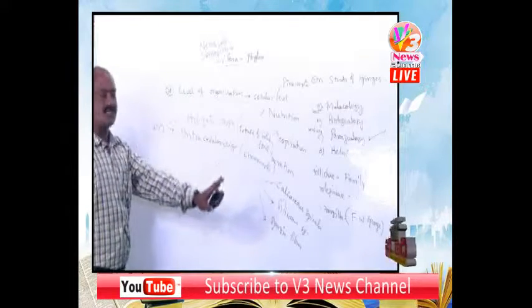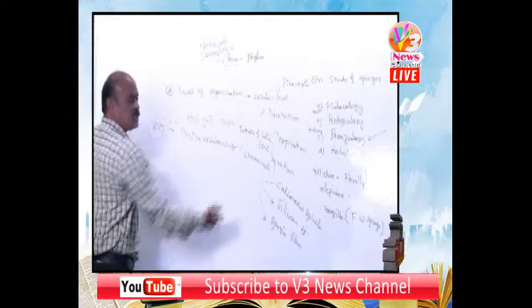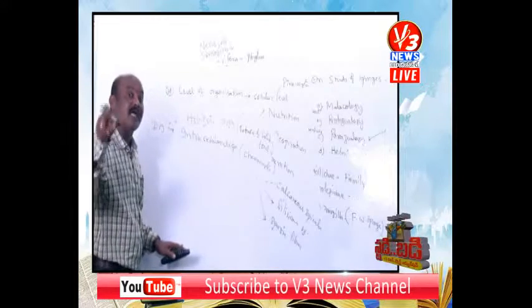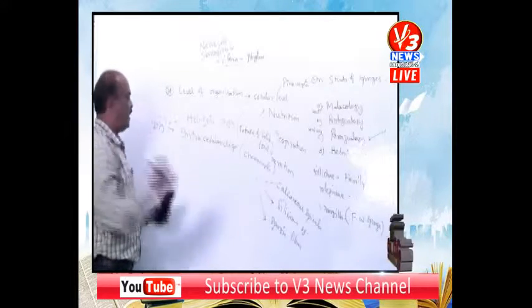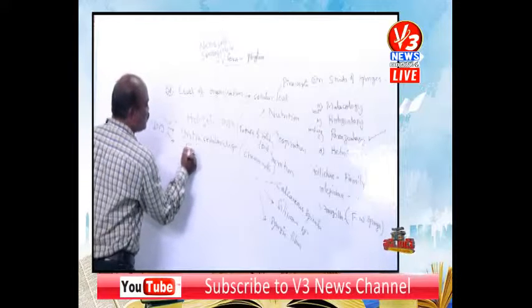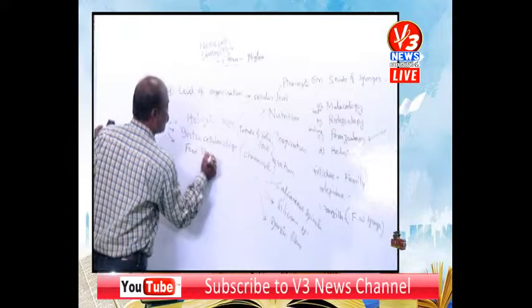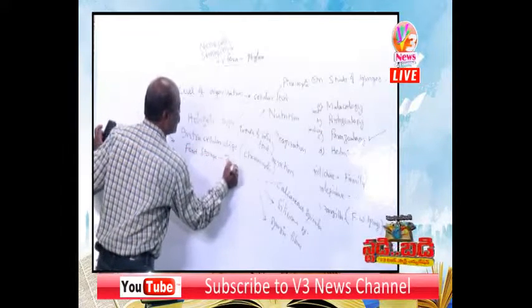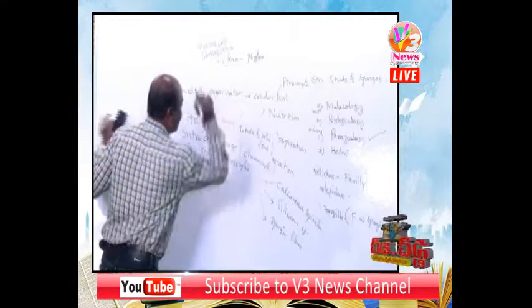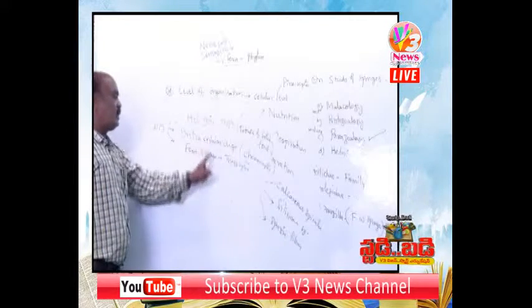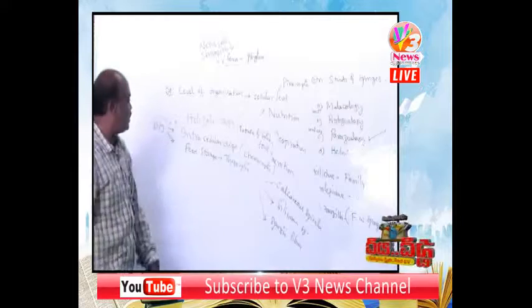That is about the digestive system. And just now we discussed an important type of cell, thesocytes. So food storage is in thesocytes. These are the three important aspects regarding entrance examination.